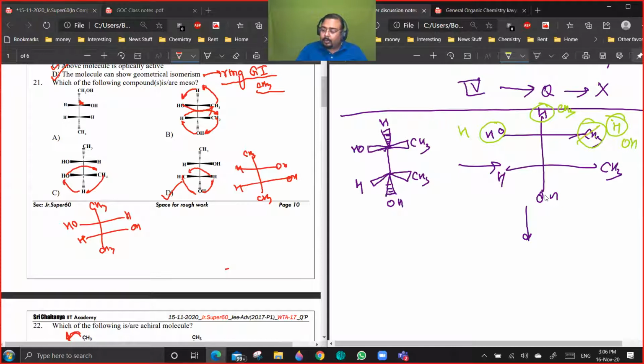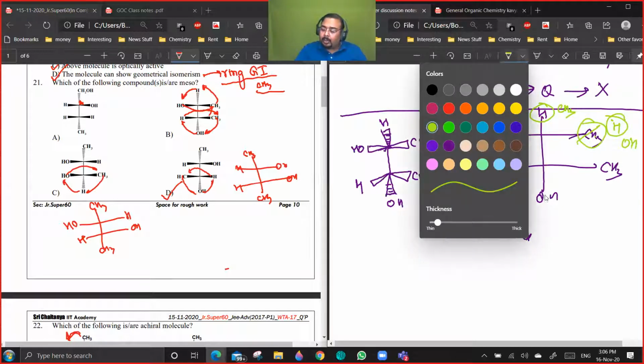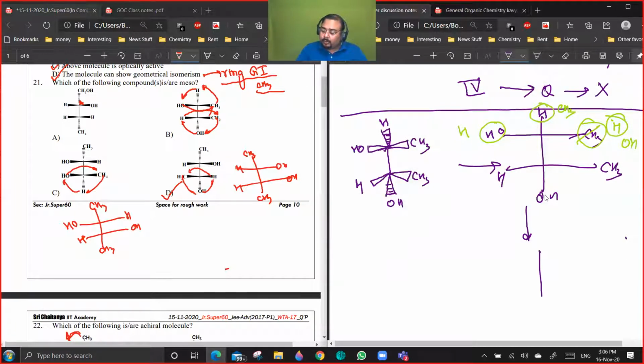So I get back the original configuration. So OH, H and CH3 has the same configuration as this one, yes or no?